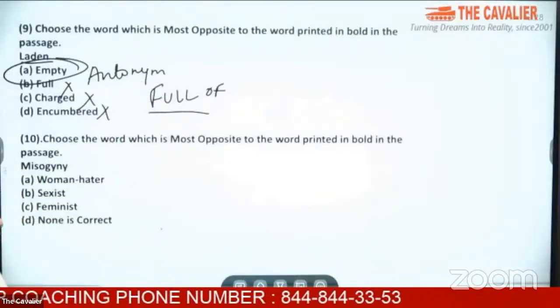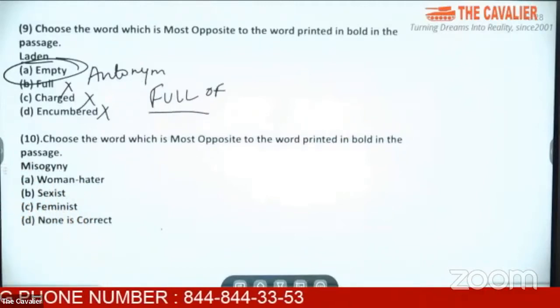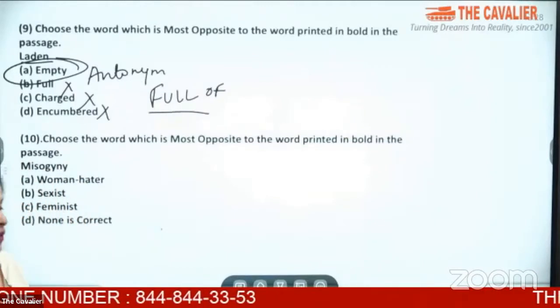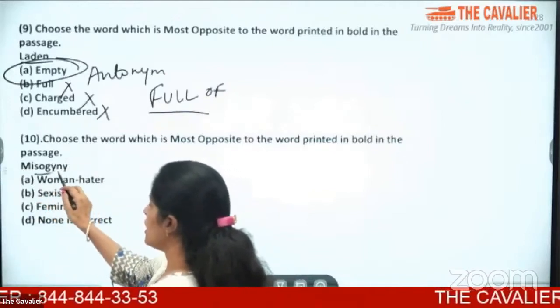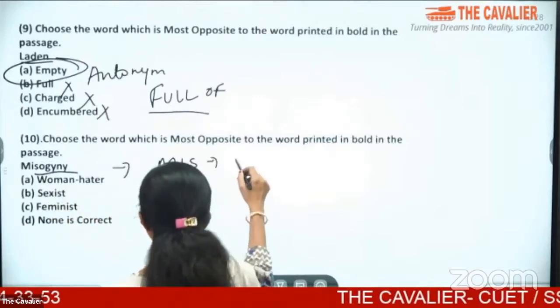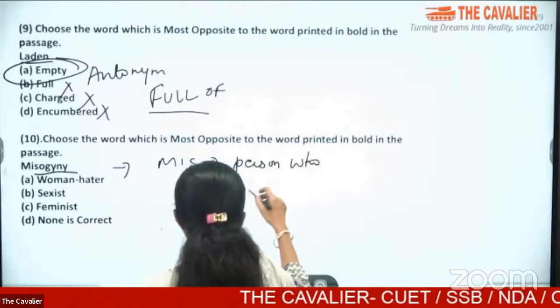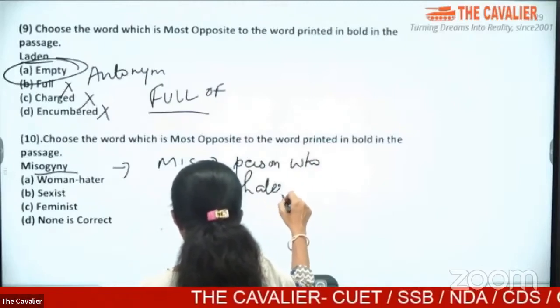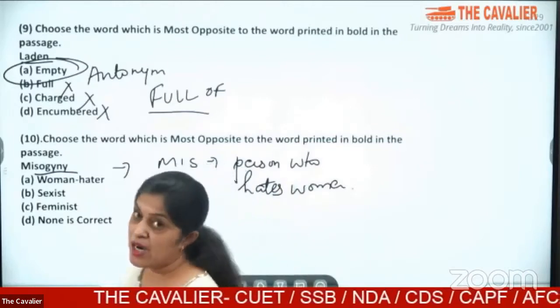Now, again, we come to the last question, which says, choose the word which is most opposite to the word printed in bold in the passage. Misogyny. Misogyny means a person who hates women. We are talking about a person.